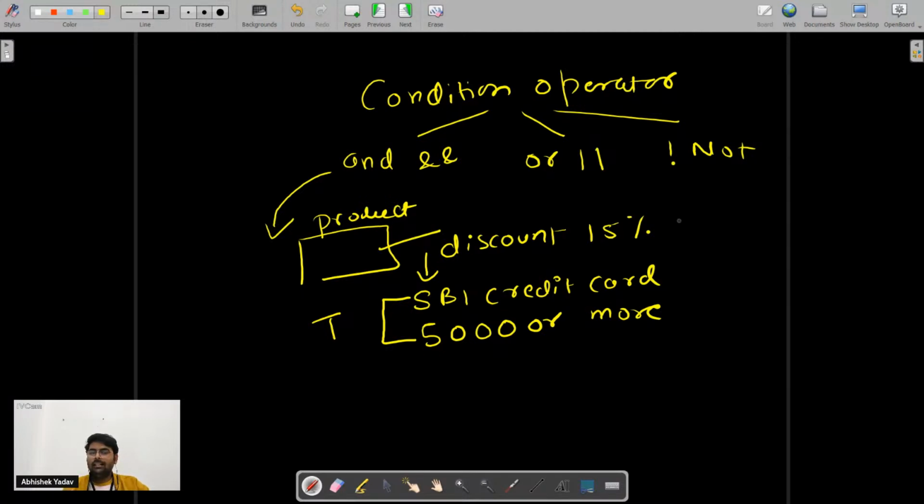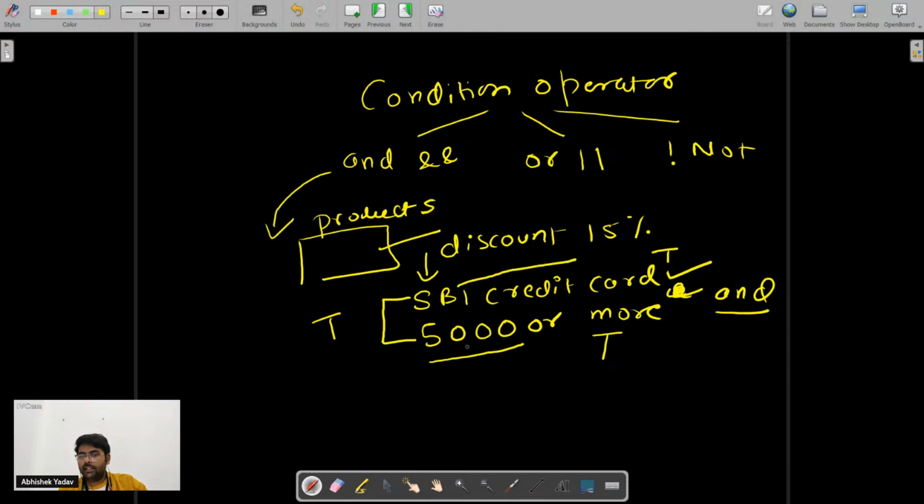So in order to get discount on your products, okay, what you need is SBI credit card, and the card amount should be greater than equal to 5,000. So यहाँ पर आप and use करोगे, right? Why? Because you want both the conditions should be true. अगर आपके पास SBI क्रेडिट कार्ड है and you have purchased item worth rupees 3000, so this condition will fail, this condition will be false.